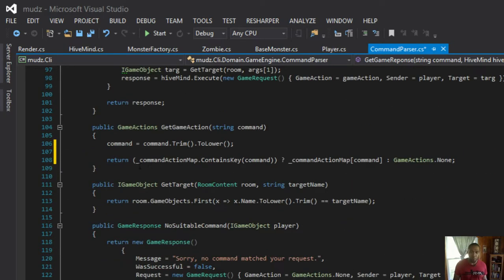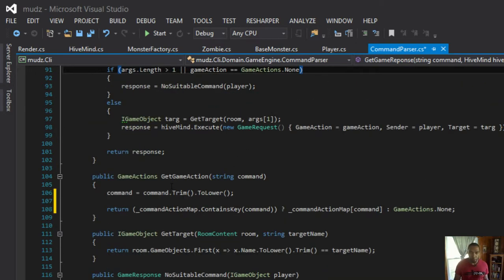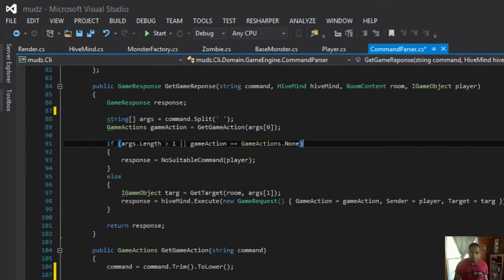And my no suitable command, if I come down here, is a message: Sorry, no command matched your request. This was not successful. And I generate a new request for my command stack, saying the game action was none, the sender was player, the target was null. And the other method I use is, if I did find the command and it was legal, then I get the target.